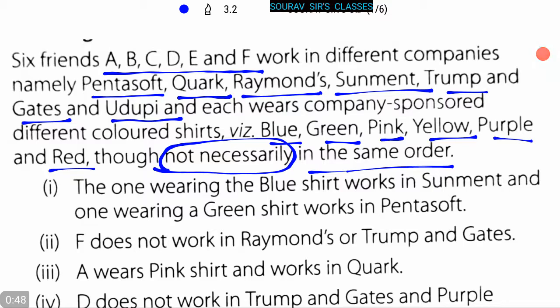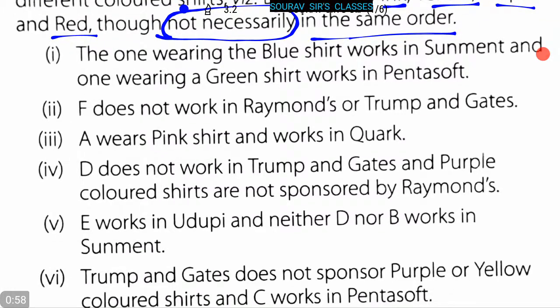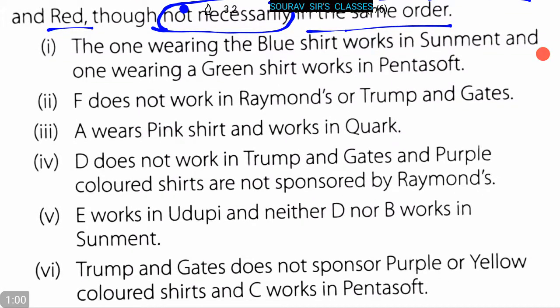So it's not necessary that these 6 friends who are working in these 6 companies will wear these colored t-shirts in the same order. Now here again some information is given. The one wearing the blue shirt works in Summit, and the one wearing a green shirt works in Pentasoft.